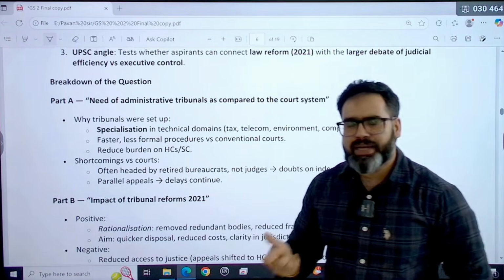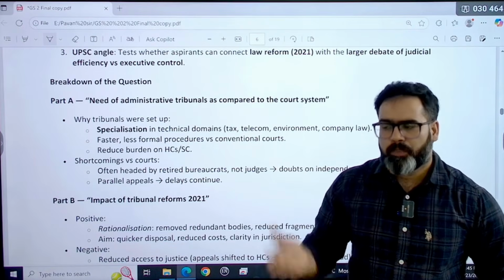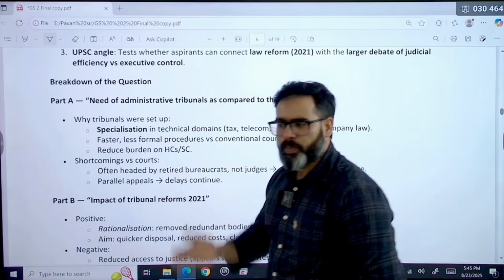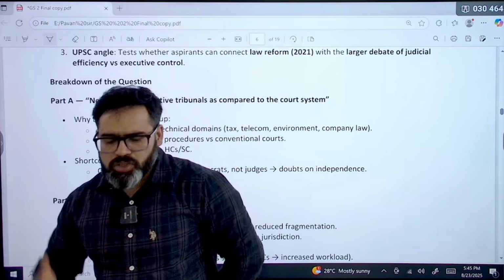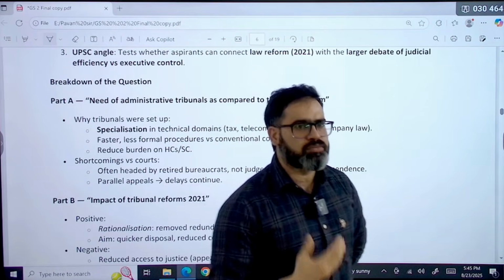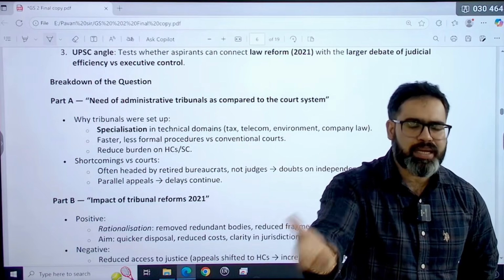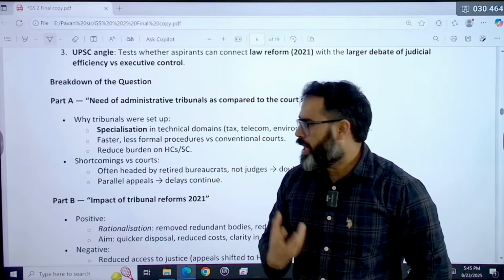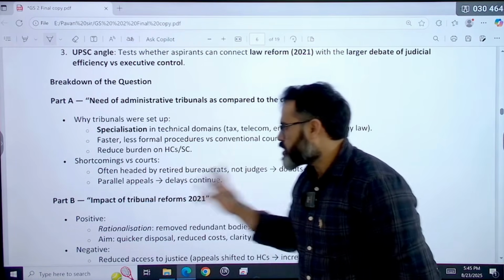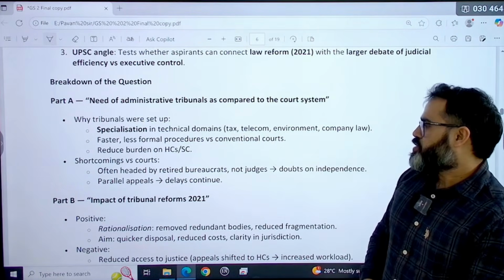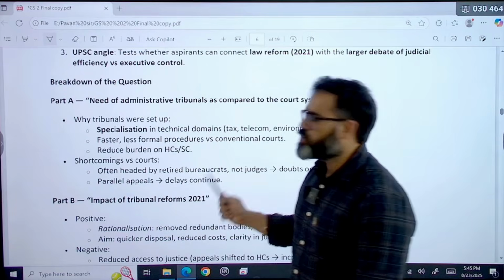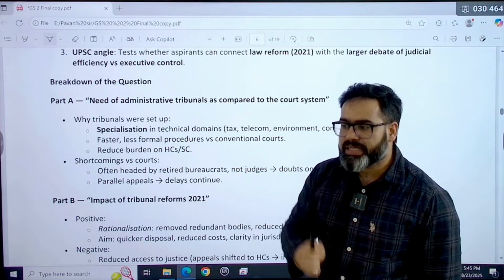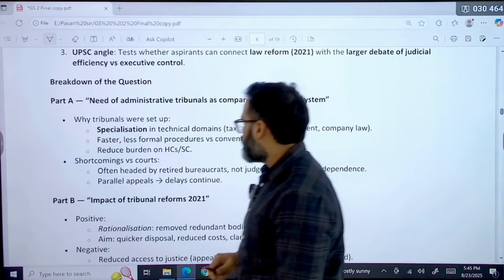So ultimately we have lost the purpose. Purpose was to reduce the burden on Supreme Court and High Court, but because of that reason now appeal is lying basically in High Court and Supreme Court both. So where we are going to reduce the burden, that is the shortcoming. The next part is what is the impact of this Tribunal Reform 2021? We need to assess the impact of Tribunal Reform 2021.